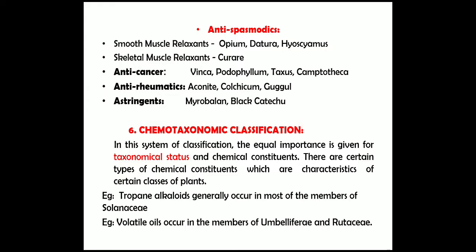Next classification is the chemotaxonomic classification. In this system of classification, equal importance is given to taxonomical status and chemical constituents. There are certain types of chemical constituents which are characteristic of certain classes of plants. For example, tropane alkaloids generally occur in most members of the Solanaceae. Next, volatile oils occur in members of Umbelliferae and Rutaceae.